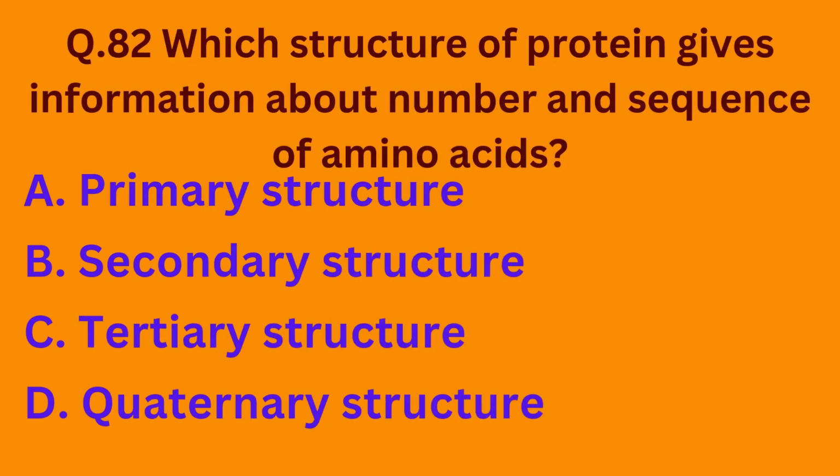Question number 82. Which structure of protein gives information about the number and sequence of amino acids? Option A, primary structure. Option B, secondary structure. Option C, tertiary structure. Option D, quaternary structure. So the correct option is option A. Primary structure gives the information about the number and sequence of amino acids.